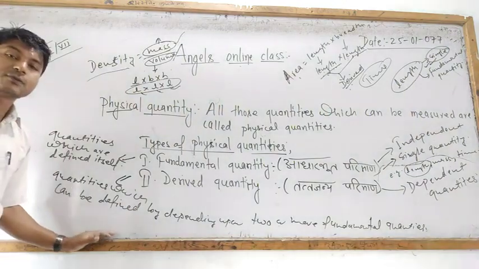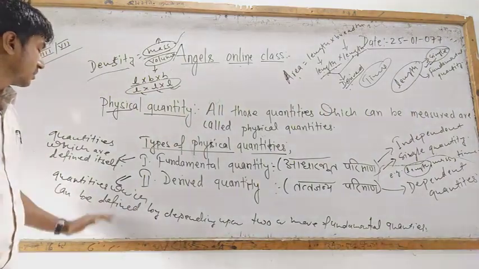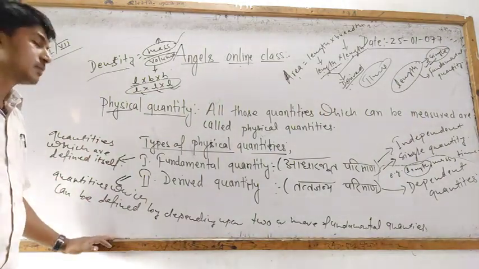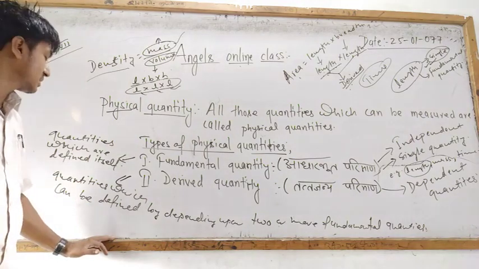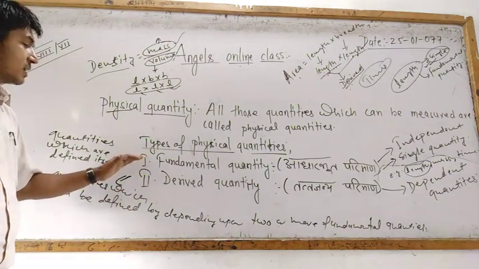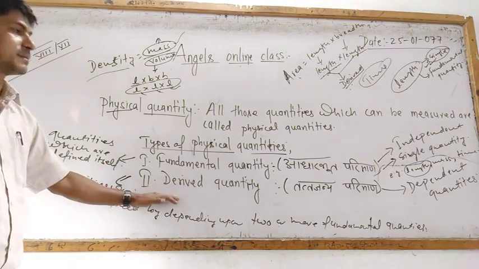I am not giving you the fair note here. I am just making you all understand what is fundamental quantity and derived quantity.